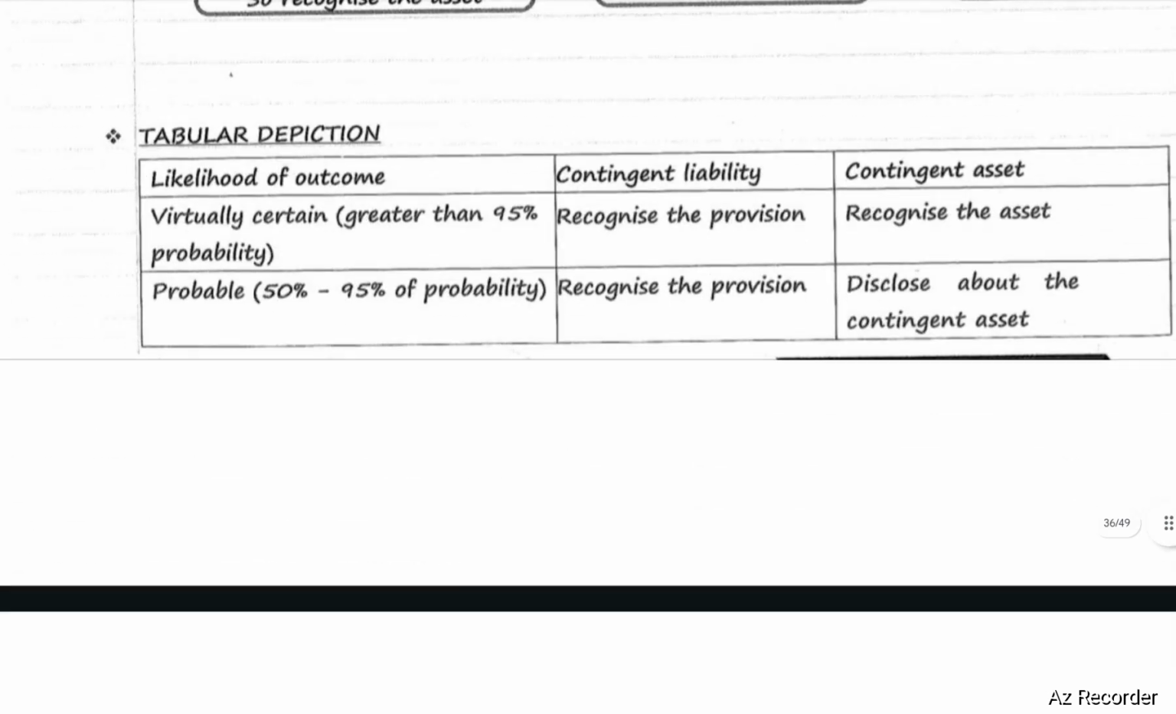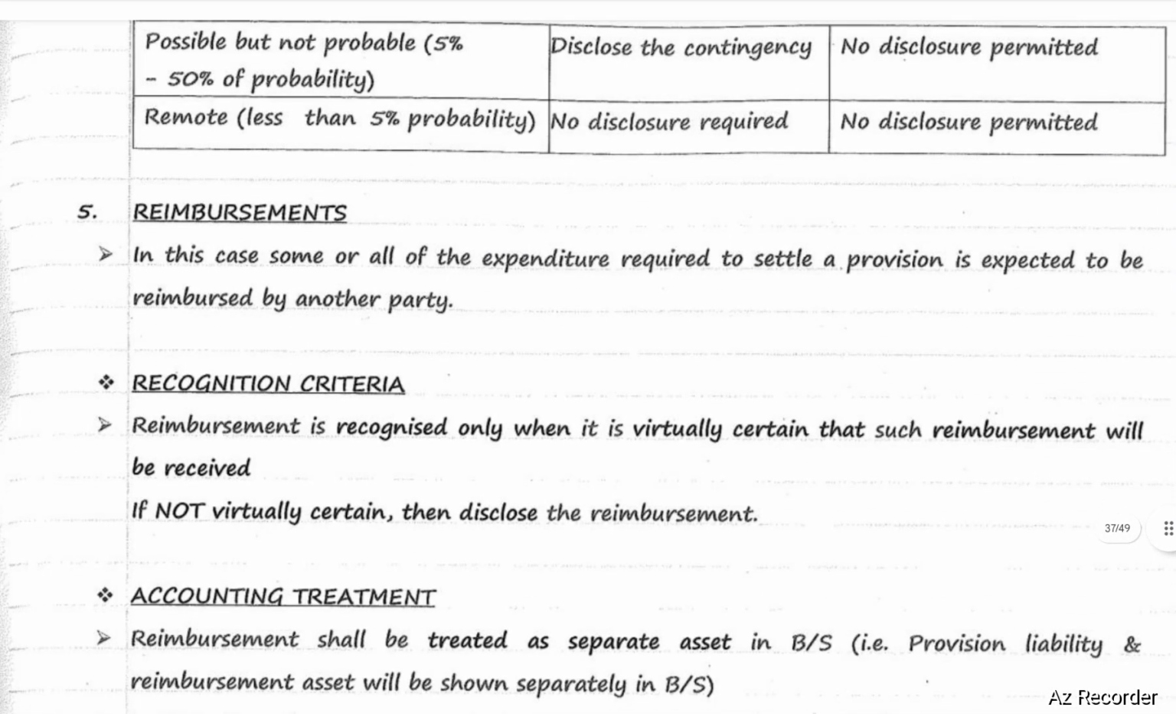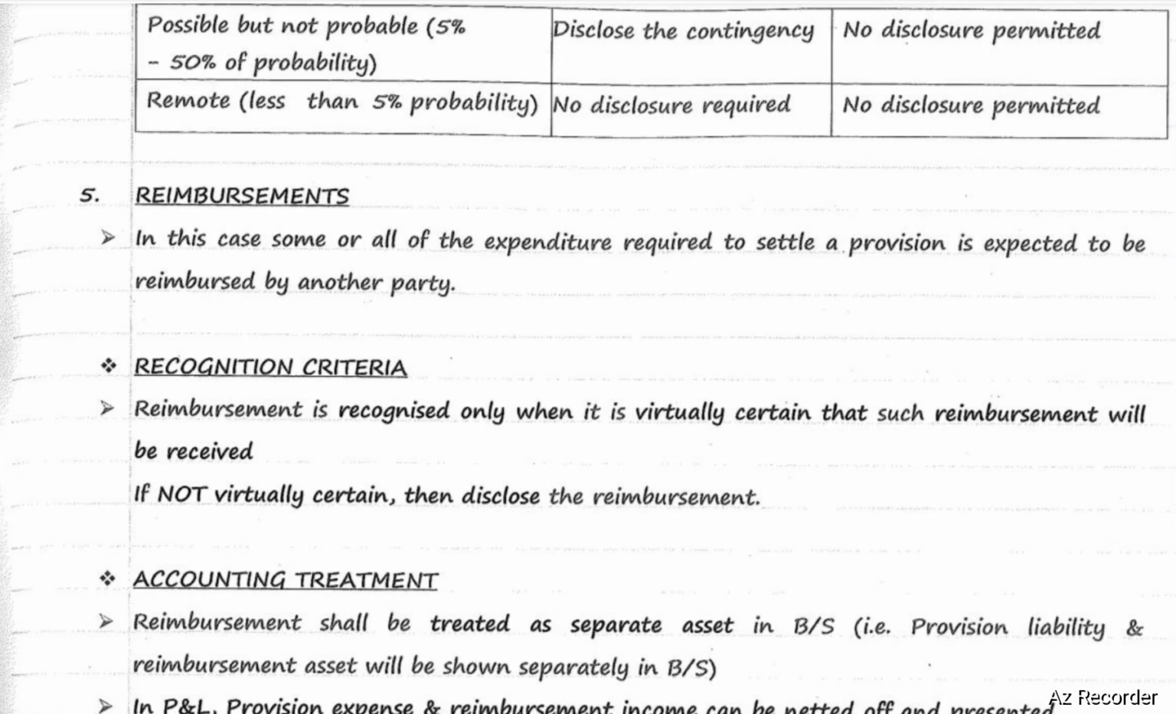Next, if the likelihood of outcome is possible but not probable, that is 5% to 50% probability, in case of a contingent liability, disclose the contingent liability. And in case of a contingent asset, no disclosure is required or permitted. In case of a remote probability, that is less than 5% probability, no disclosure is required, for a contingent liability or a contingent asset.